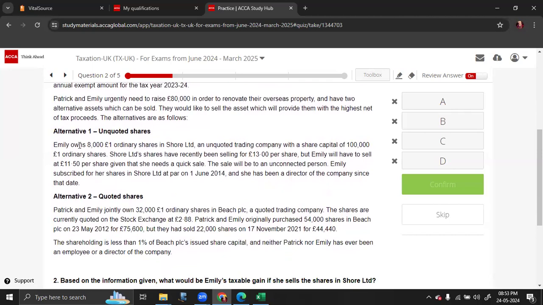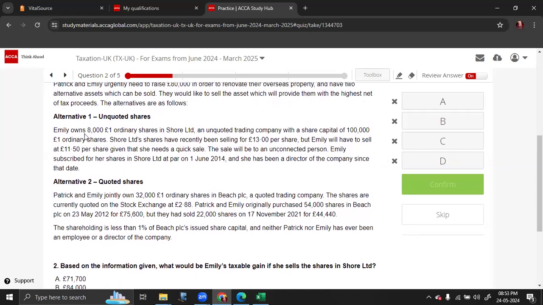First one, Emily owns 8,000 ordinary shares in Shore Limited, an unquoted trading company with a share capital of 100,000. So this is what they are asking you: 8,000 shares out of the 1 lakh shares. She has been selling recently; the shares' market value is 1.3, but she immediately wants to make the sale. So this is happening for 11.5 per share, given that she needs a quick sale. The sale will be to an unconnected person, so that means you don't have to take the market value as such. Whatever is the exact figure, you can take that.